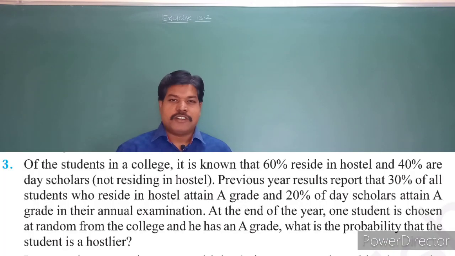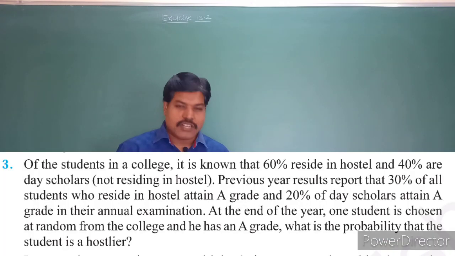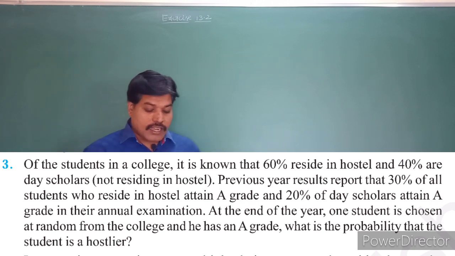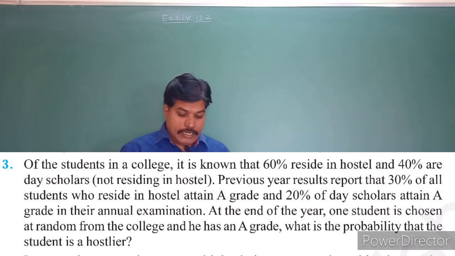See the next question, number 3. What is question number 3? Of the students in a college, it is known that 60% reside in hostel and 40% are day scholars.